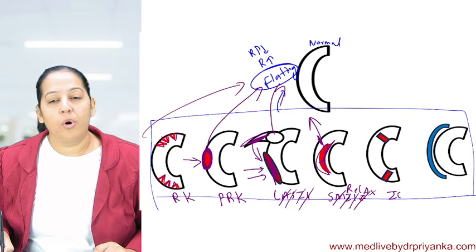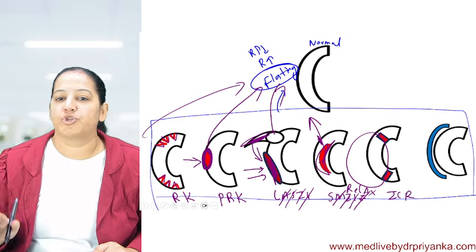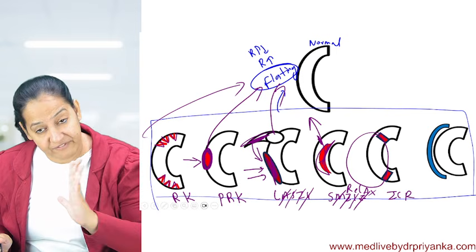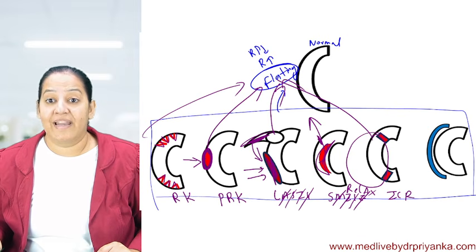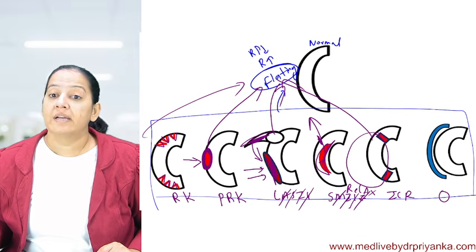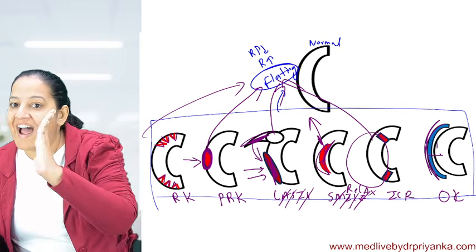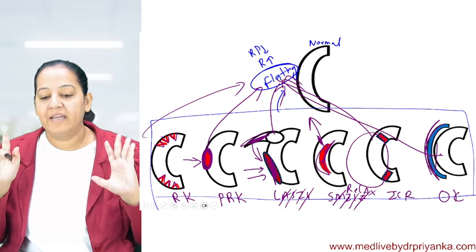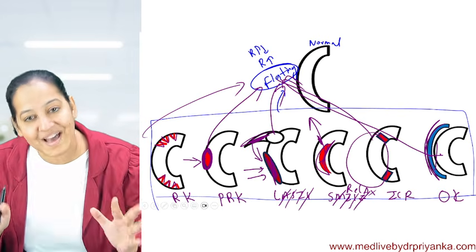Then intracorneal ring implantation, in which there is a ring which we are implanting in the mid portion of the cornea, and that is causing a valvular effect and flattening of the cornea. Ultimately, it's also causing flattening. And this is a contact lens. It is known as orthokeratology, in which we are giving a contact lens to wear overnight, that is causing flattening of the cornea. Ultimately, the cornea gets flattened in all of them.